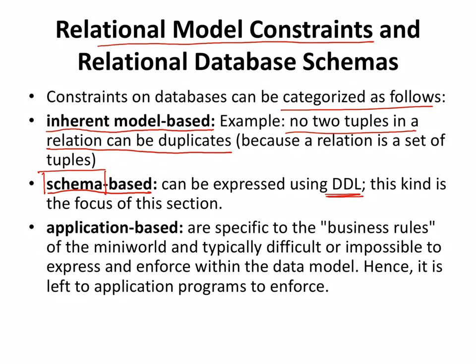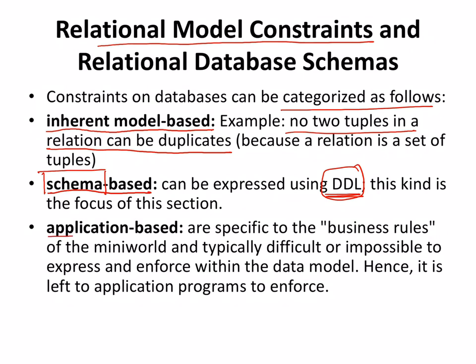So you're restricting the user that he has to enter a varchar kind of value, or maybe a number as the data type, and you're telling the length also, maybe 10 or maybe 5. So this is the restriction. Schema based constraints you define using the data definition language in the database.